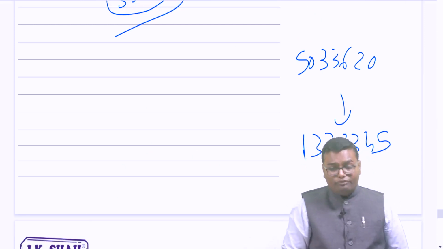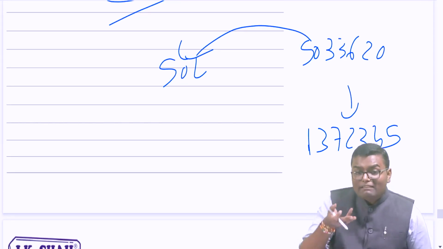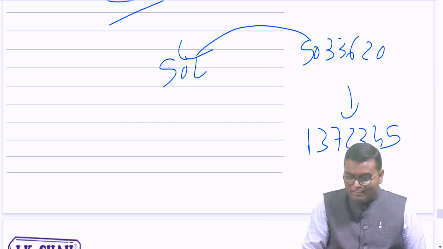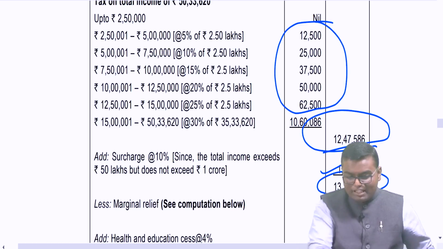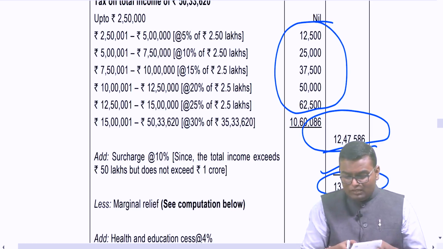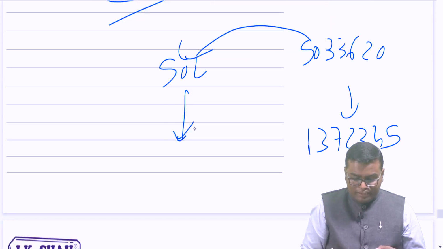Now we have to think, what if I have exactly 50 lakh rupees of income, that is the threshold. What will be my tax before health and education cess as per 115BAC? That will be 12,500 plus 25,000 plus 37,500 plus 50,000 plus 62,500. That means 1,87,500. And after 15 lakh up to 50 lakh, that is 35 lakh into 30%, that will be 10 lakh 50,000. So my basic tax before health and education cess on 50 lakh as per 115BAC is 12,37,500.